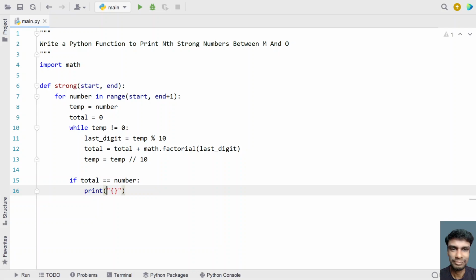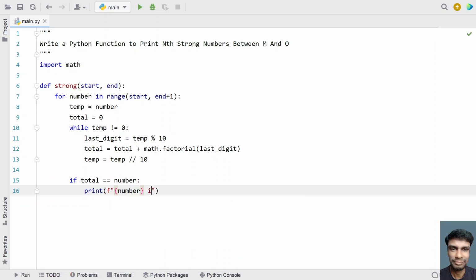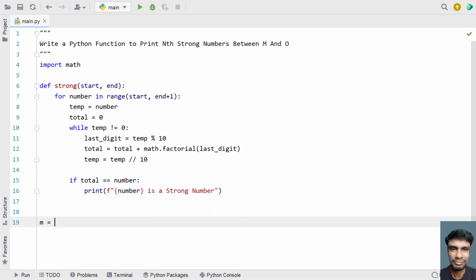So let's use string formatting over here. Let's give the number, and let's give "is a strong number". Yeah, so this is the complete function to get the strong numbers between m and o, that is the range. So in the main program, let's take m equal to, let's ask the user to enter the value of m, and let's convert this to an integer.